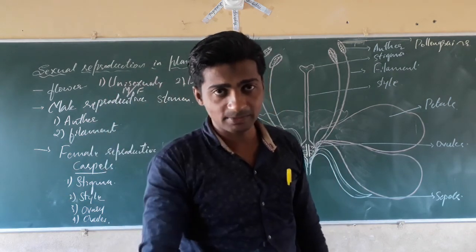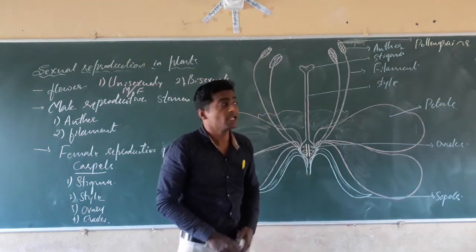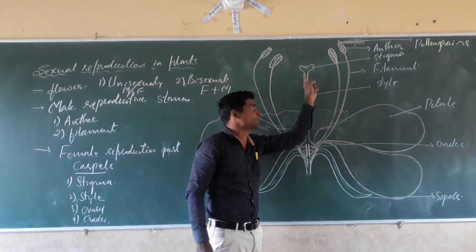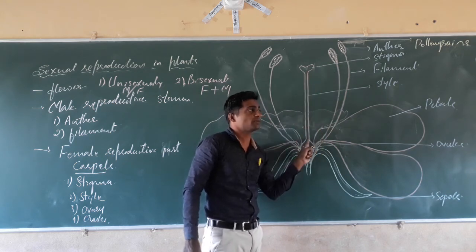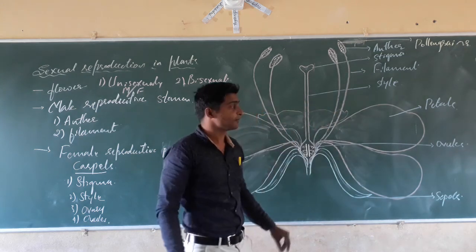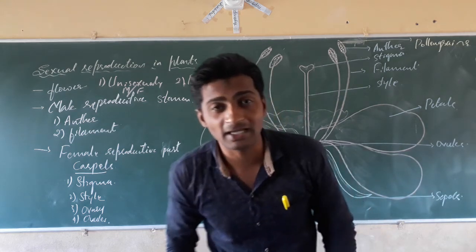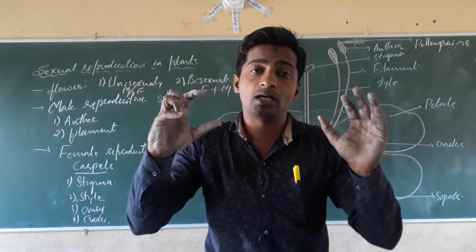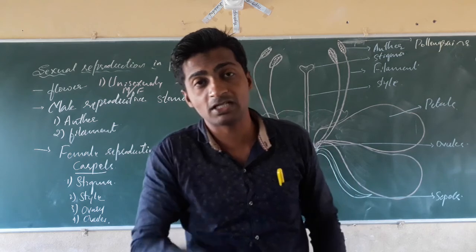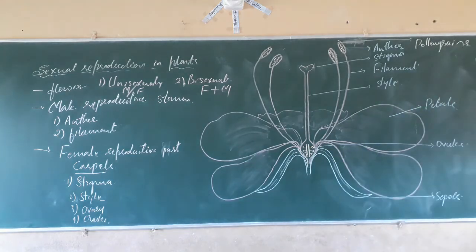The parts of the flower which are involved in reproduction are called the essential parts, for example the stamen and carpel. Stamen means the male reproductive part, carpel means the female reproductive part. Both are involved in reproduction, so they are called essential parts. The petals and sepals are not involved in reproduction. Such parts of the flower, which are present along with the male and female parts but do not take part in reproduction, are called accessory parts.